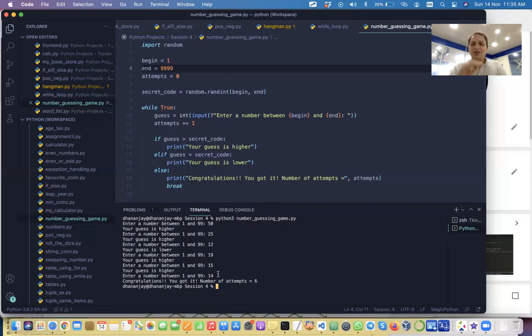After that, your number was a little bit tricky, so you did not try to make it in halves. Initially, you started with 50, but then you went with 60. Instead, you should have gone with probably 75. That would have been in the middle. And later again, it said higher, then we could have tried 90, isn't it? You would reach the number a little bit faster. Yes, sir.